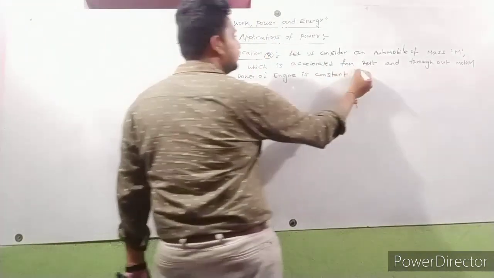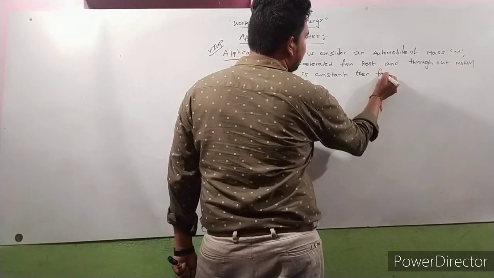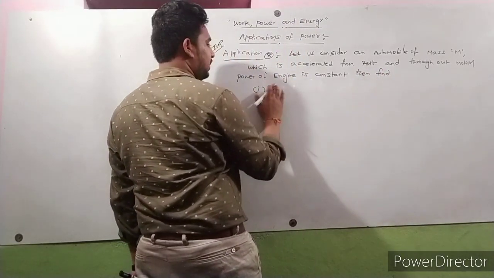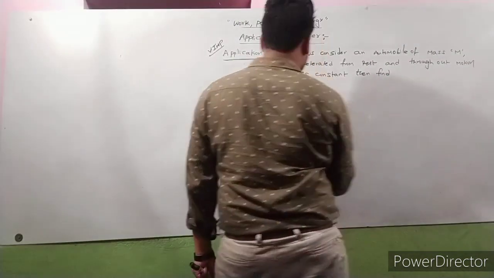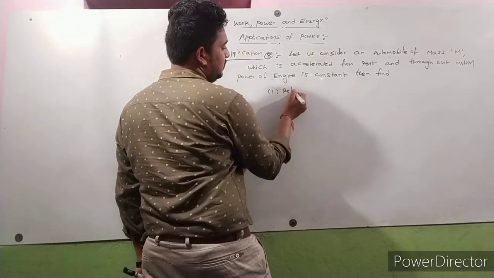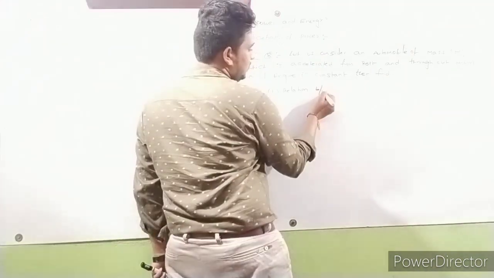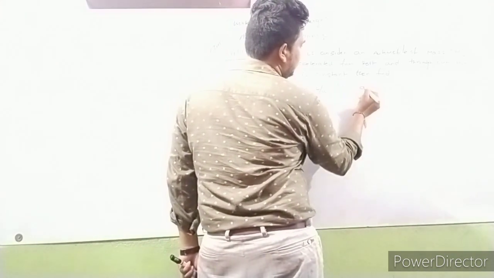Then find the relation between, first one, displacement S and time.